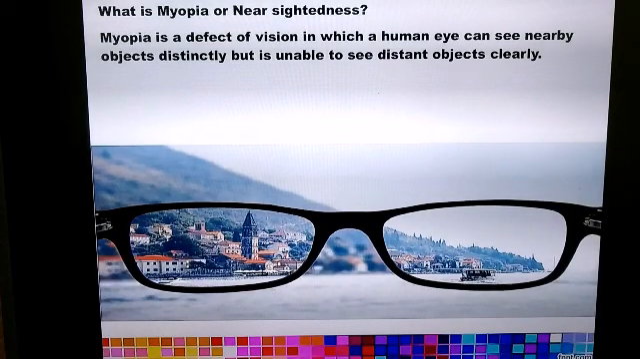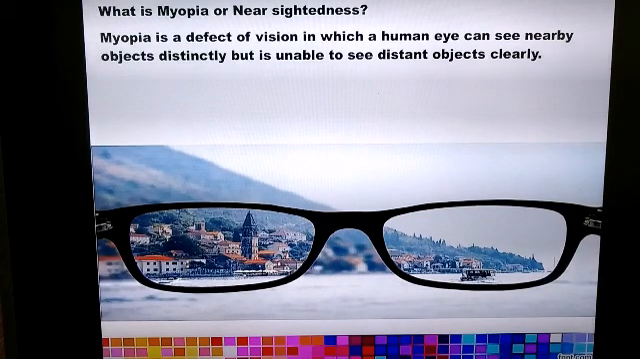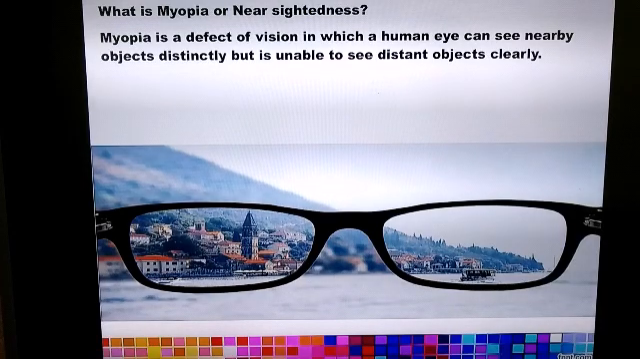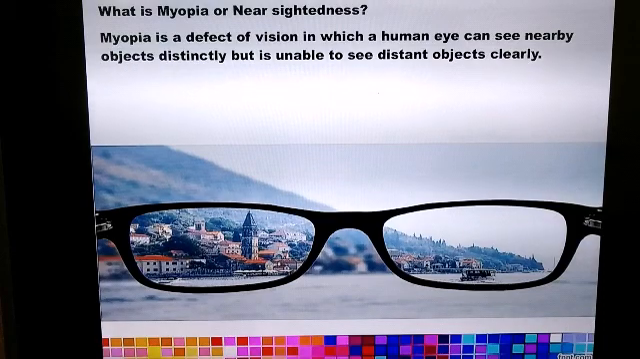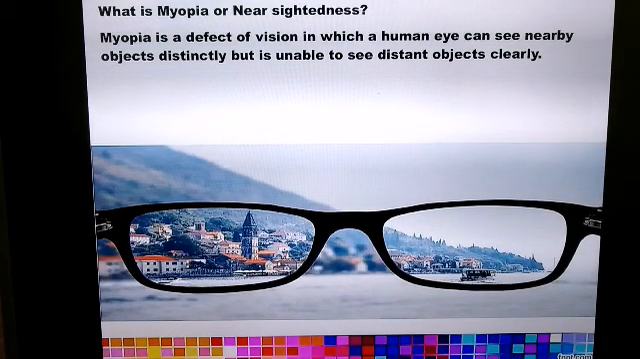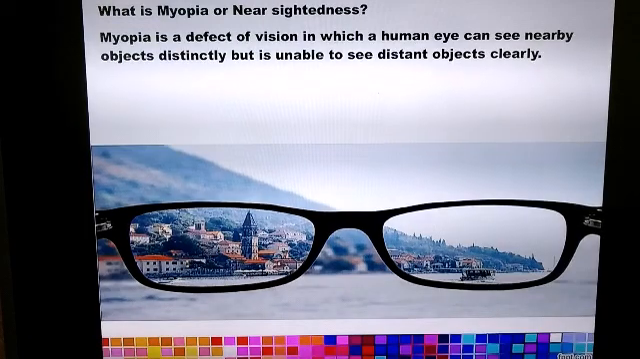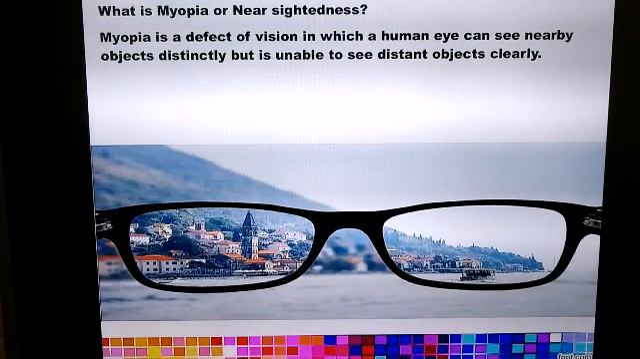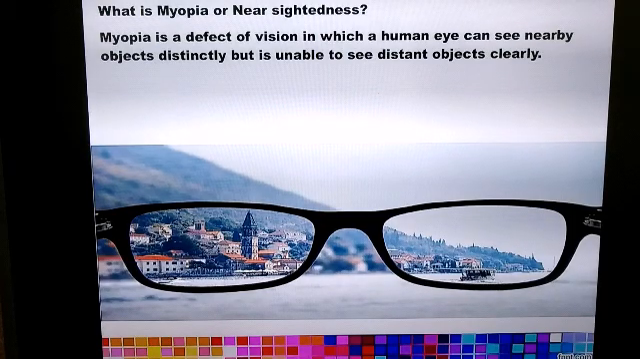So there are mainly three common refractive defects of vision, and they are myopia or nearsightedness, hypermetropia or farsightedness, and presbyopia. These defects can be corrected by making use of suitable spherical lenses. Let us study the first defect of vision. The first defect of vision here is myopia.